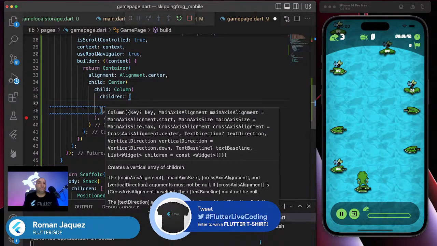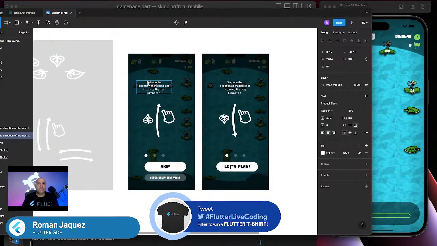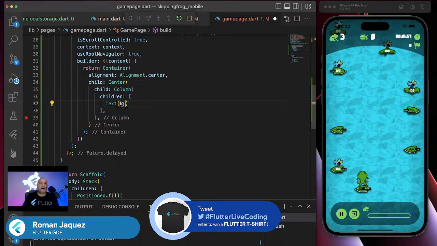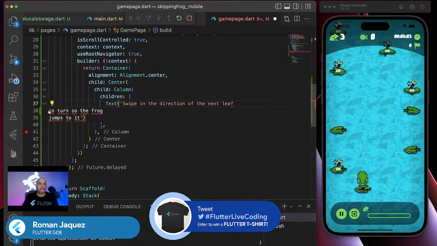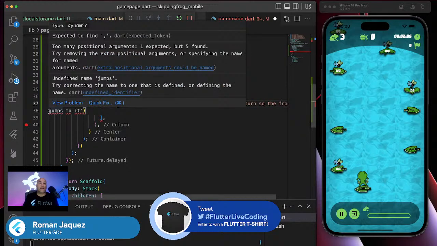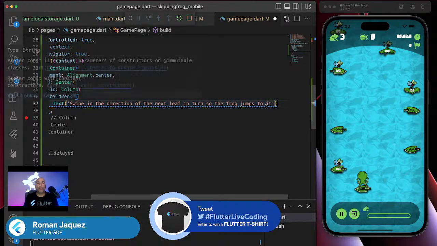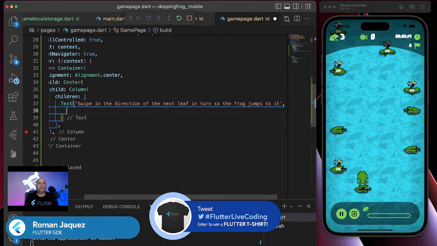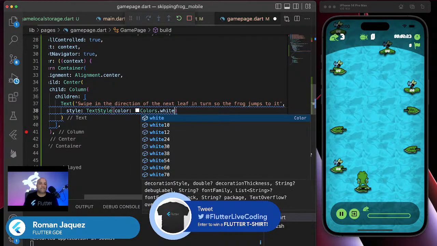Let's do a text, right? And then I'm going to copy the text that says here, swipe in the direction of the leaf you want to turn, so the frog jumps to it. Okay, that's what I'm going to do. I'm just going to grab that text and paste it right in here, without, of course, all of these spaces. I can use positioning, but I don't like the positioning. I kind of like the application to flow on its own. So to this text, let's make it white. Text style, as always, colors white.